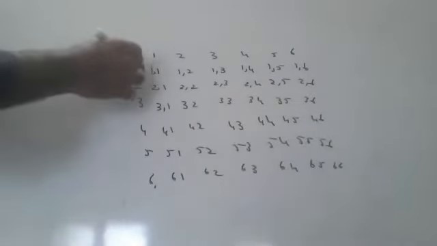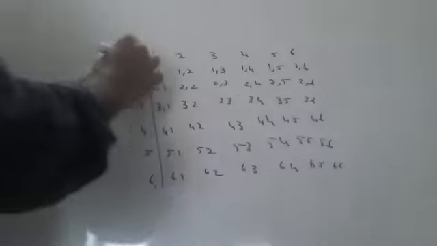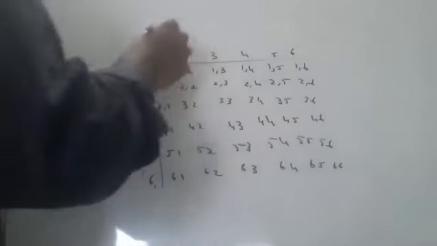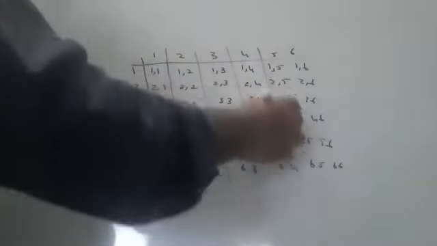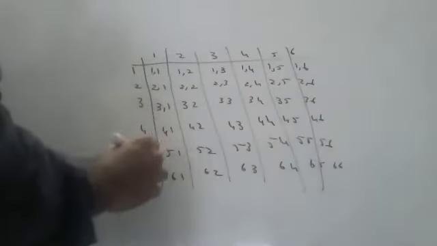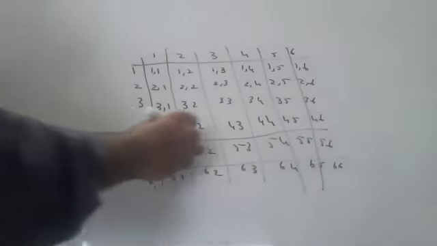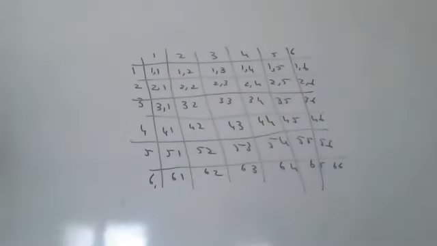Like this, 36 events are coming, children. You should be very, very careful when you are answering. Any combination can form when you throw a dice.